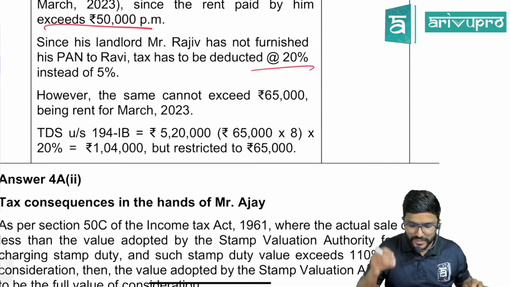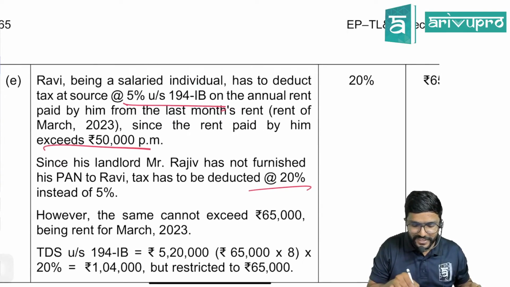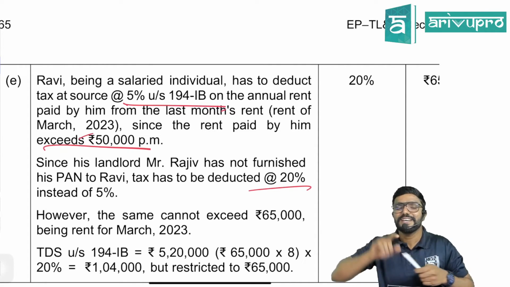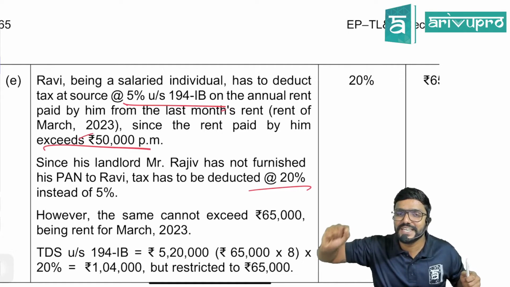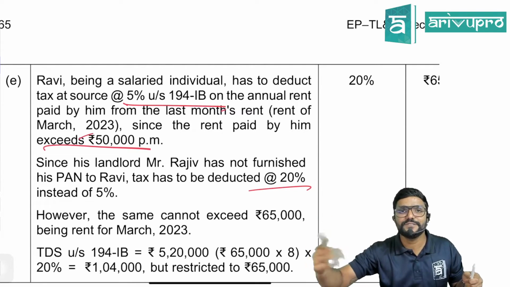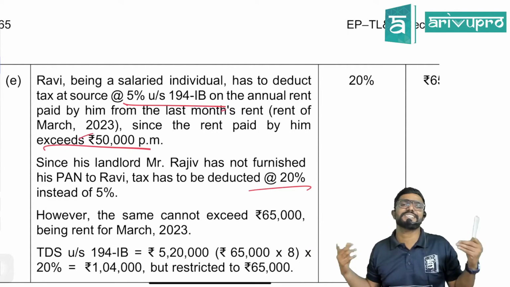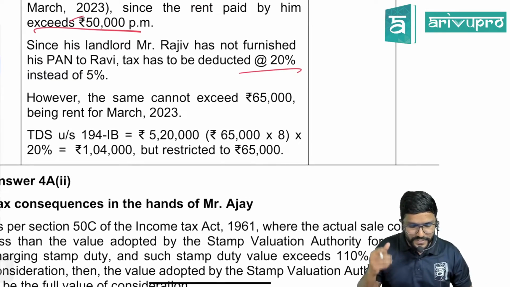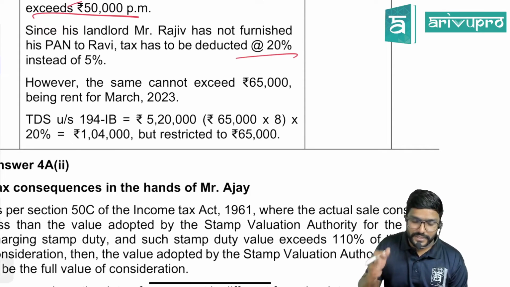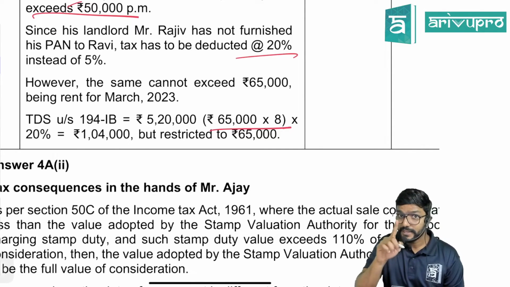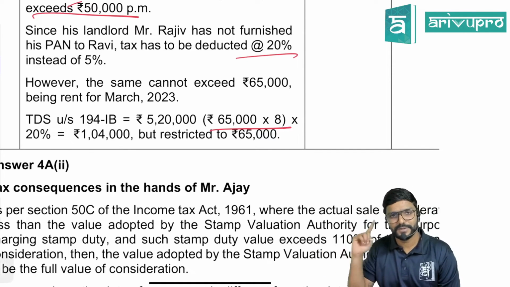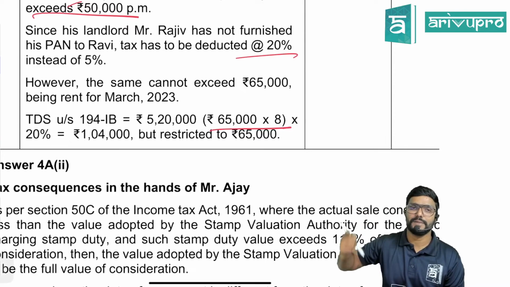Yes, sir. However, the same cannot exceed 65,000, because what is the monthly rent? 65,000. So the amount of TDS cannot exceed 65,000, because in 194IB they are clearly asking you to deduct TDS at the end of the year, that is the last month of the previous year. So when you are paying 65,000, maximum TDS you can deduct is 65,000. So TDS under section 194IB is 65,000 into 8 on that 20%. Only 8, sir? Yes, because he started from August to March. He's continuing even after March, but for the previous year, we will consider only till March.